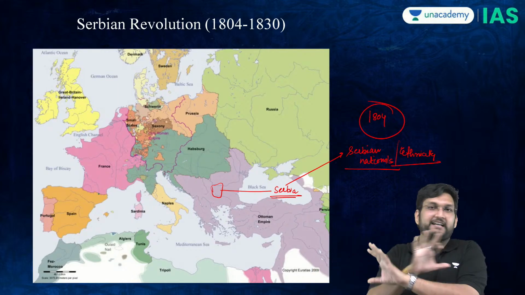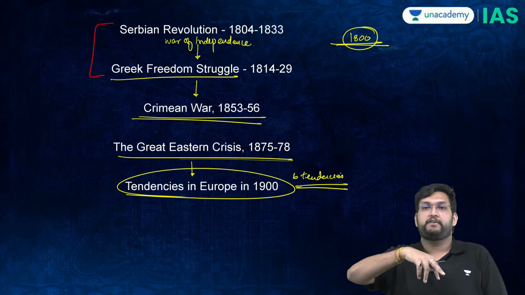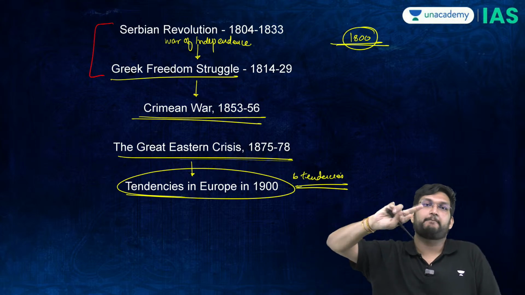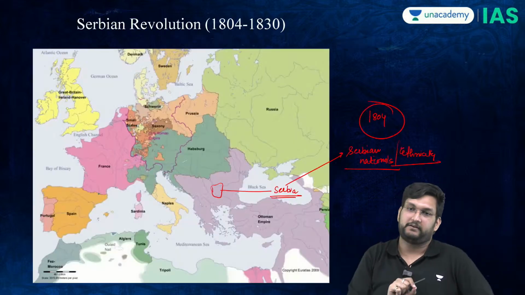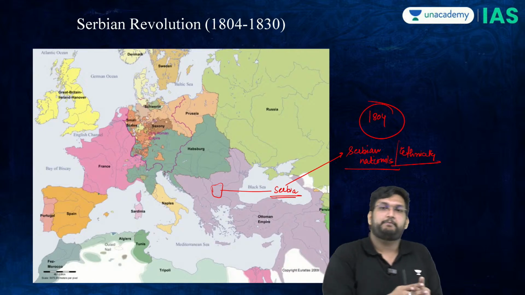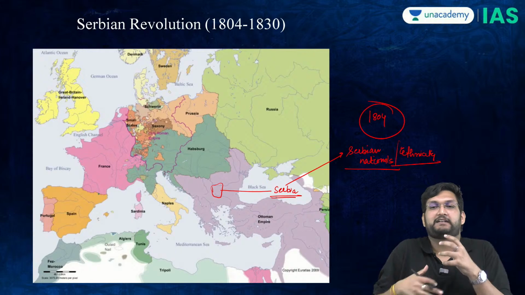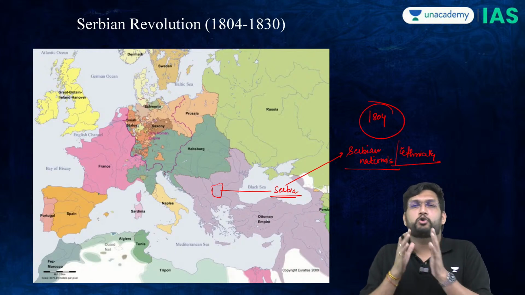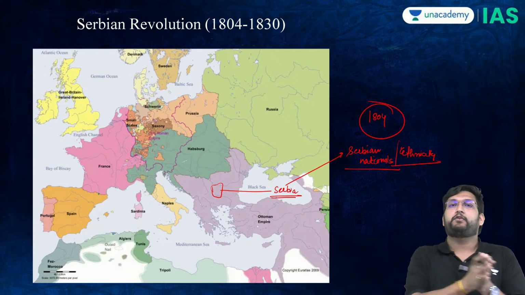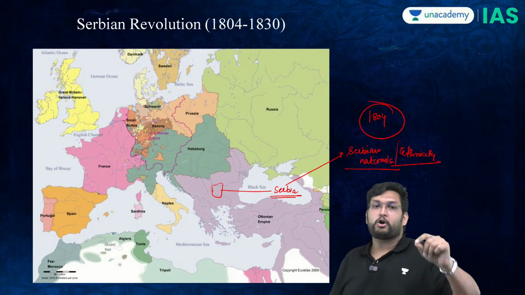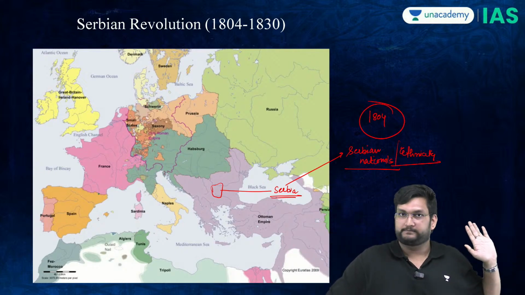Now, this event itself is not important, but if I look at the Serbian War of Independence and the Greek War of Independence in a comparative perspective, you will realize that a very interesting tendency develops. Serbians want independence in 1804. They will fight for their independence. They had militarized themselves, and for close to 2 decades, they will fight. But a very important point in that struggle was that no great power got involved.